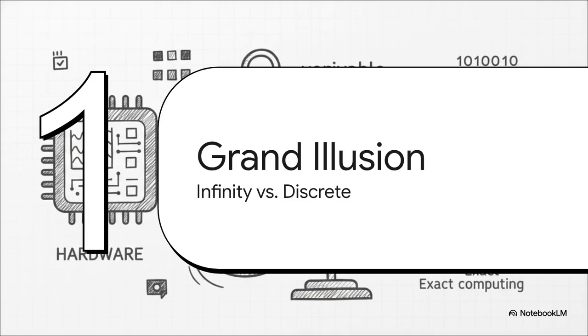Part 1. The grand computational illusion. Infinite reality versus discrete machines. To truly wrap our heads around this crisis, we have to look at the massive friction between our continuous, infinite physical reality and the rigid, discrete nature of a digital machine.